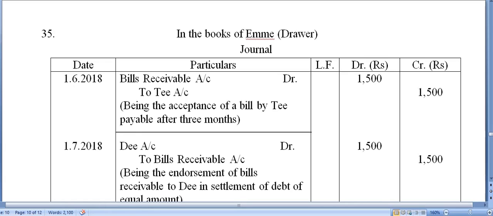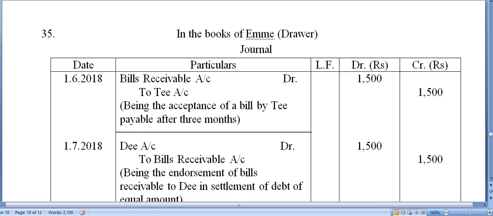Now there are three parties involved. Don't worry about the bank. That journal entry you can pass, that is a different thing. Bank is a separate thing. So keep the bank away, because in the question you have to pass necessary journal entries in the books of drawer, drawee, endorsee, and the bank. So don't worry about the bank. Bank is constant. Forget about the bank for the time being. Only three parties are involved: drawer, drawee, and endorsee.